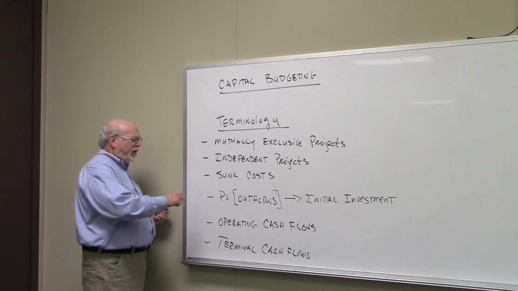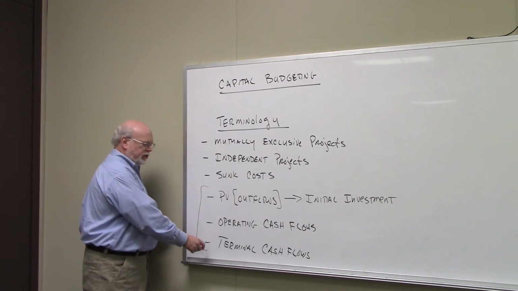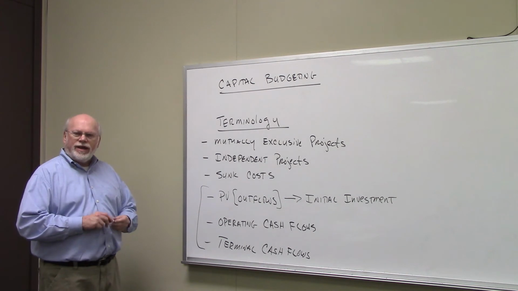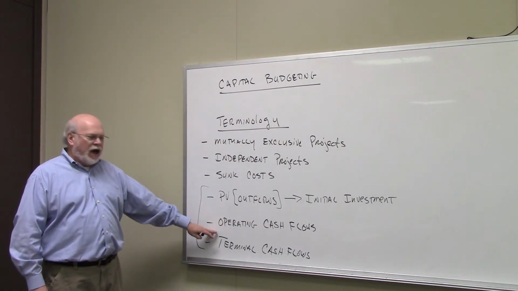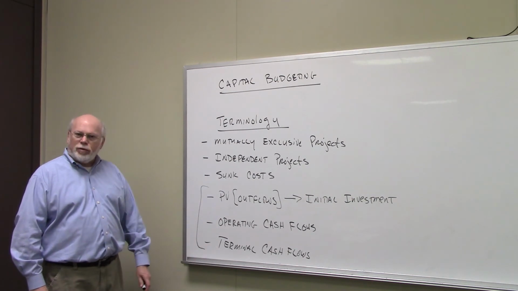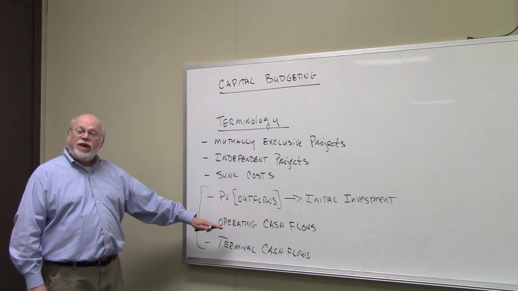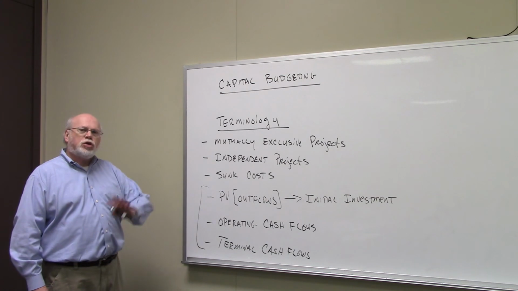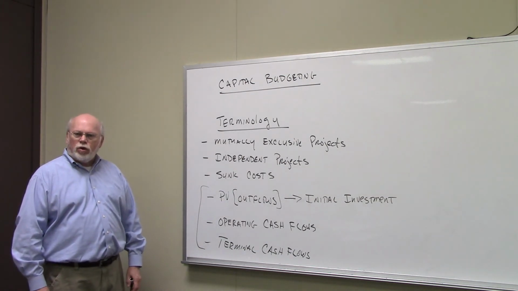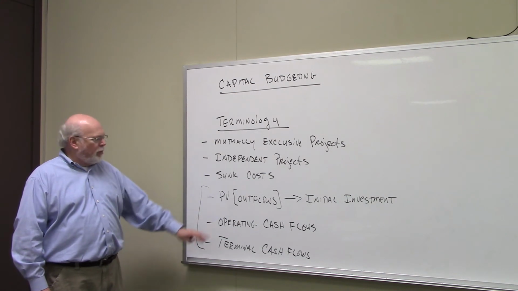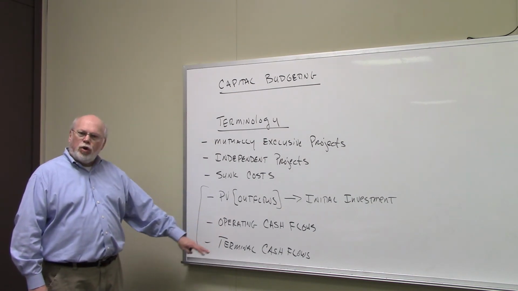There are 3 kinds of cash flows that we're going to look at in capital budgeting: the present value of the outflows, operating cash flows, and terminal cash flows. Now I'm going to tell you what these things are right now. Trust me, we're going to get further into depth with this a little later on in the series, but right now I just want you to know what these are.